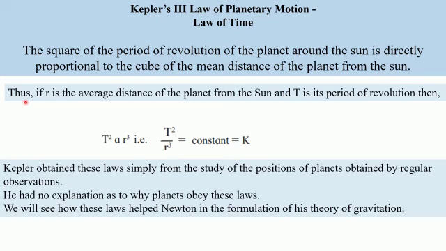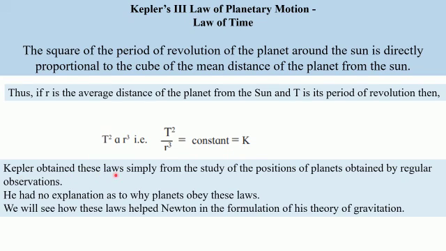So if we consider that r is the average distance of the planet from the sun and T is the period of revolution, then T squared, the period of revolution squared, is directly proportional to r cubed. r stands for the average distance of the planet from the sun. If we want to remove the sign of proportionality, then we need to introduce a constant. So we will have T squared upon r cubed is equal to a constant called k, that is, Kepler's constant.